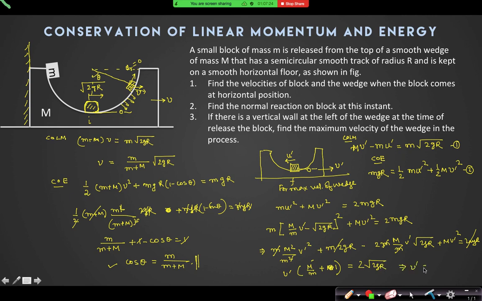So v prime is equal to 2m root over of 2gr divided by M plus m. That is the maximum velocity attained by the wedge. Okay? Alright.